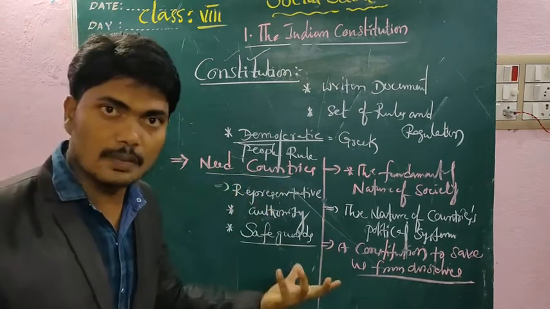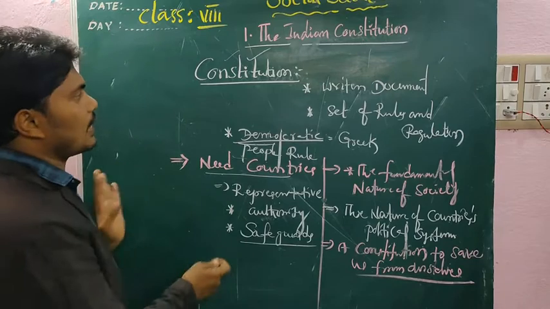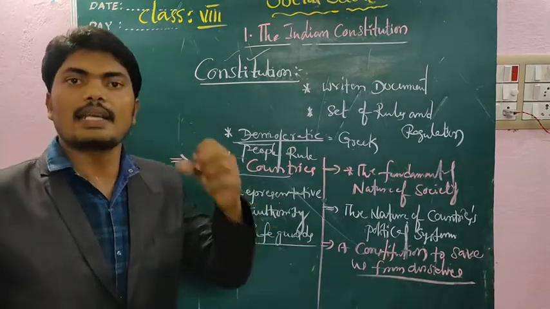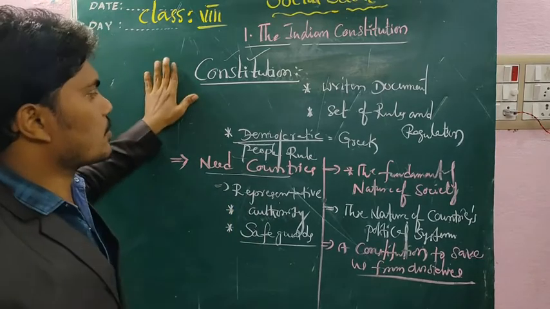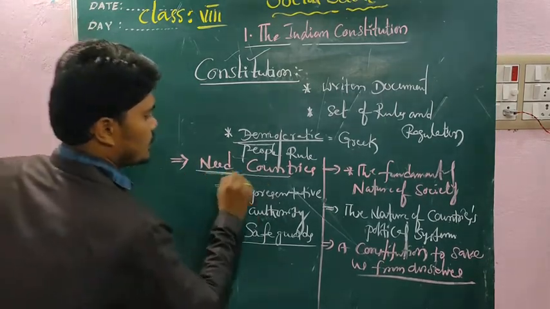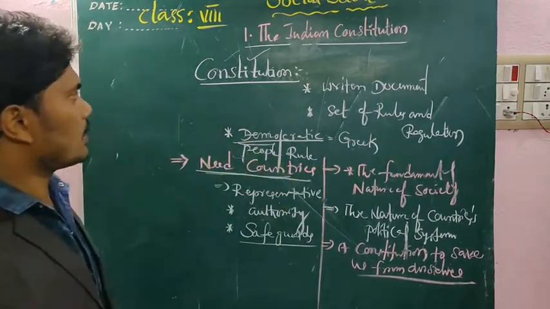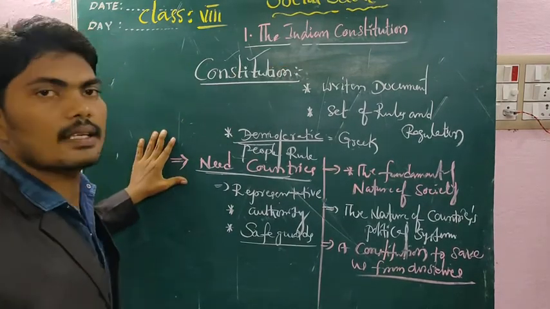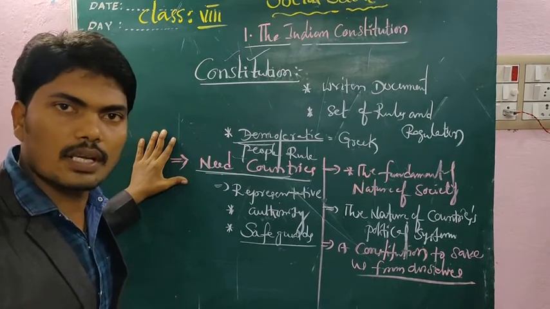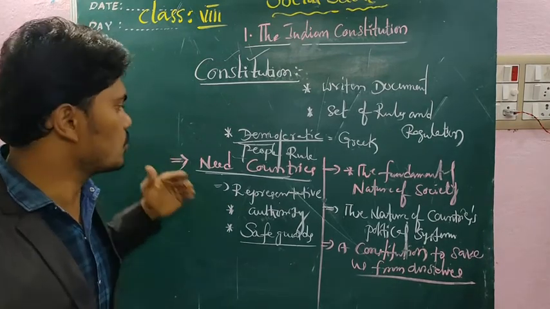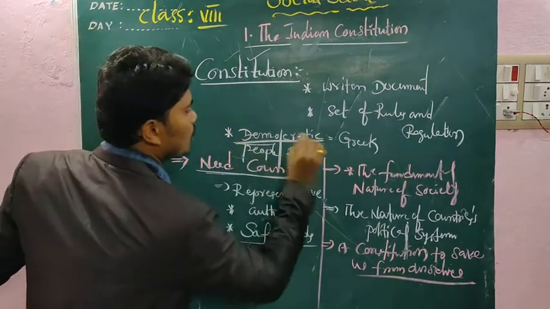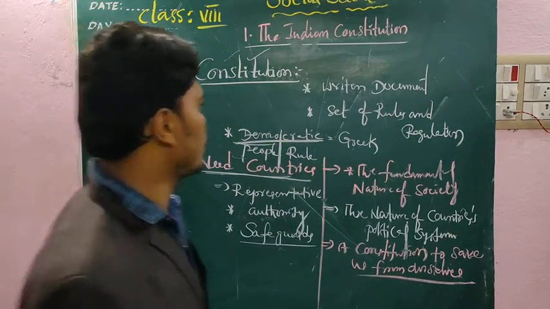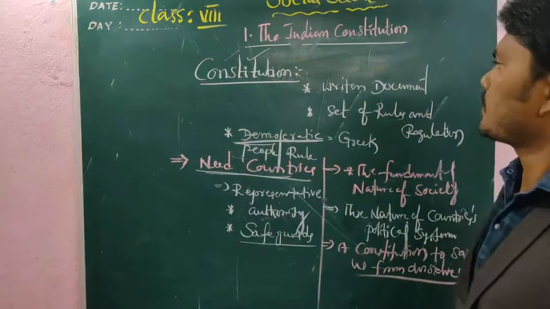If they misuse the power, to safeguard us immediately, which one? The constitution. Another one, strongly protecting ourselves, whom? The constitution. That's why we need a constitution. Yes, I think you understand about the constitution. What is the constitution? Why do countries need a constitution? If there is no constitution, there is no chance of performing democratic rules and regulations in a good manner, right? And now we are going to discuss the concept